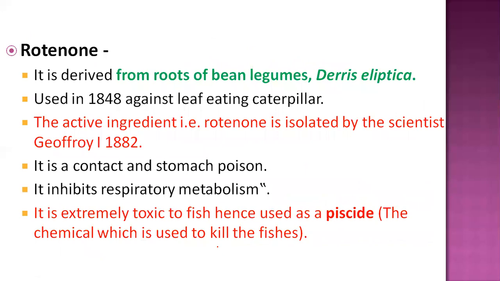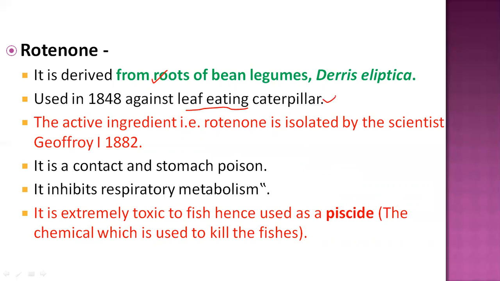Now the next one, rotenone. Rotenone is also one group of plant originated insecticide, which is derived from the legume bean called Derris elliptica. This compound is extracted from the roots of this legume bean. This is important, and it was used in the year 1848 against various defoliators, called leaf-eating caterpillars of lepidopteran insects, and it is very important.